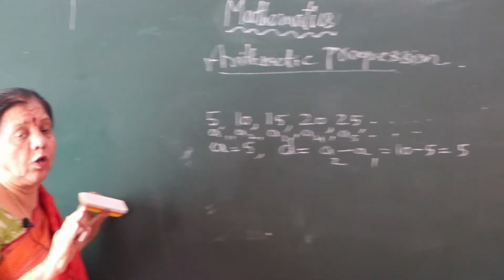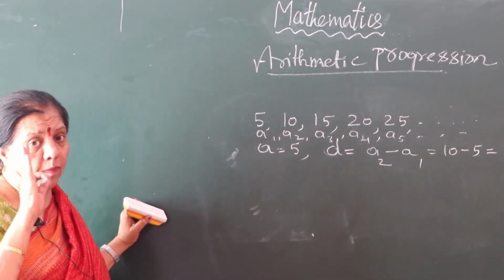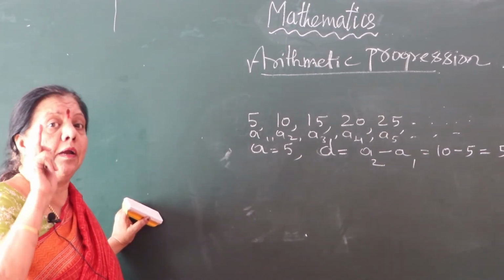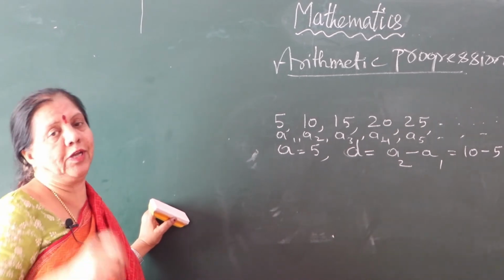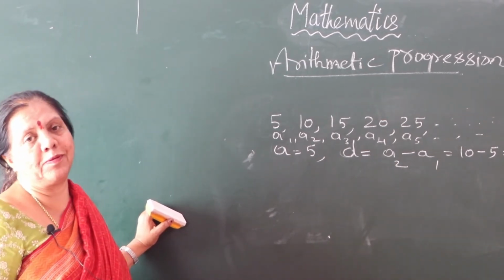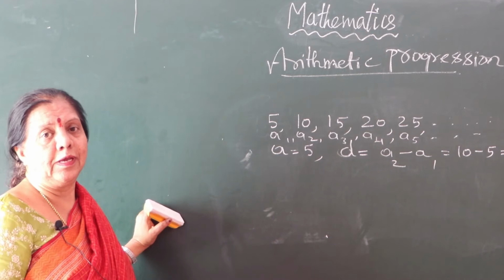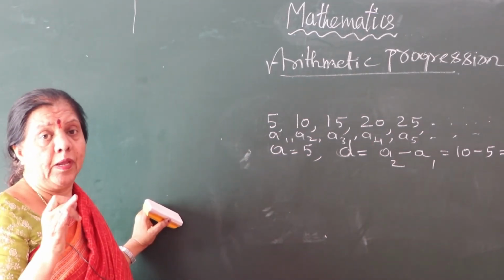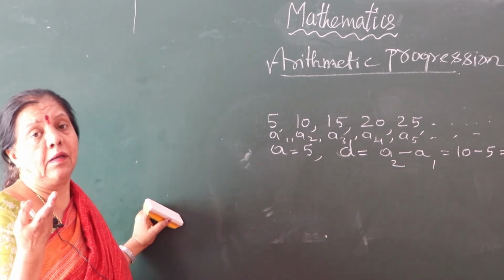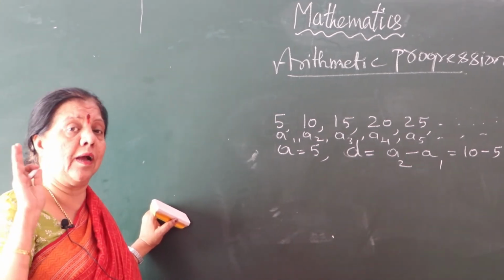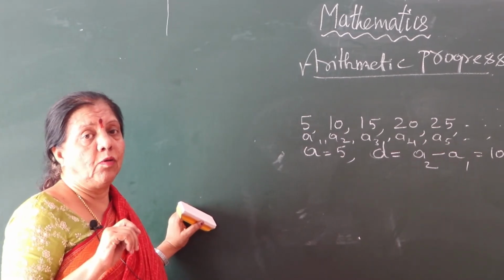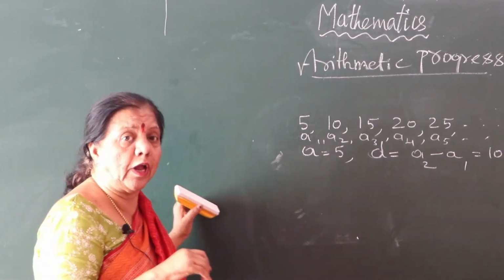Go for another common difference. You have to check out three common differences. Then only you can be sure it is an arithmetic progression. Otherwise, it is not possible. You have to check. Sometimes for two common differences, you may get the same, but the third one you may not get. By then you can decide it is not an arithmetic progression. So that is why you check another one.